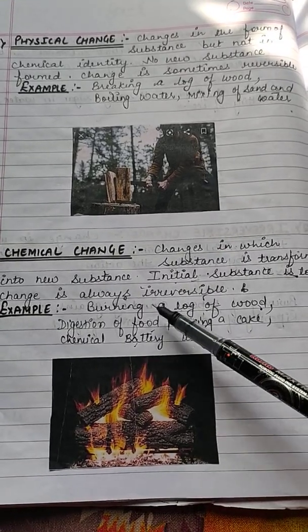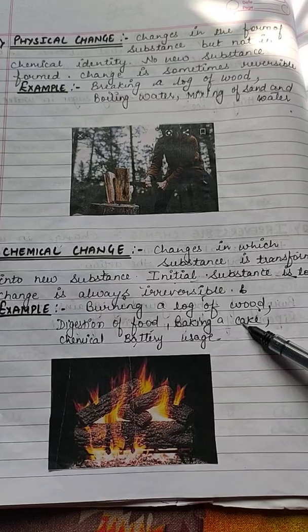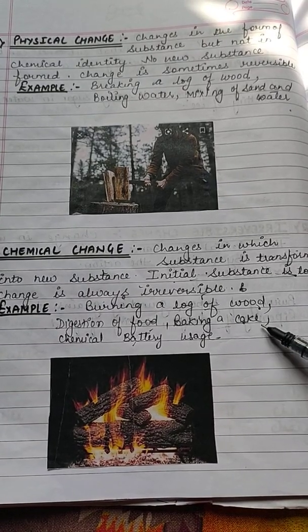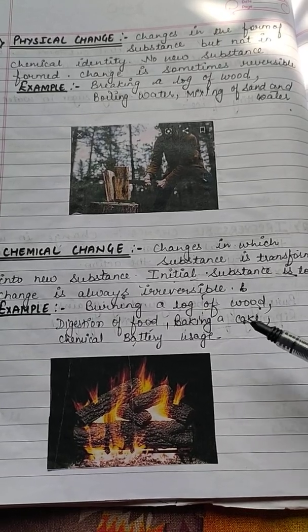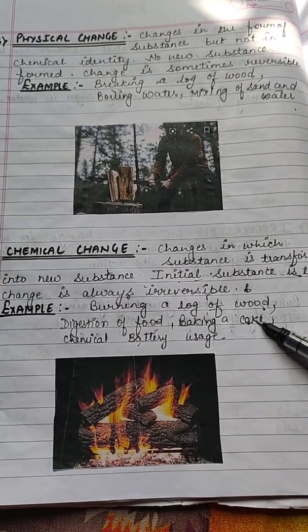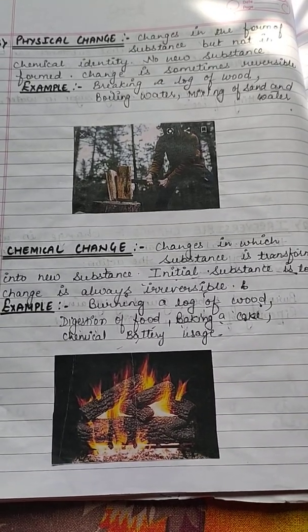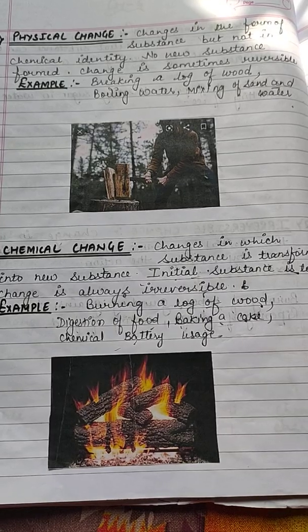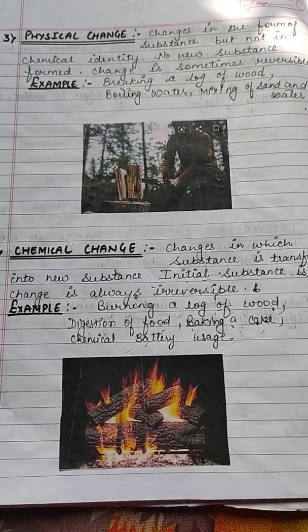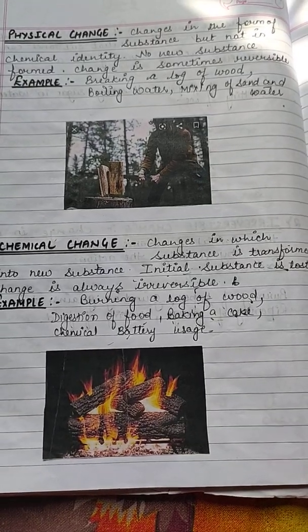Next is digestion of food. This is also an irreversible change. Baking a cake. When you bake a cake, you will never get it back in its initial state. So this is also a chemical change. Next is chemical battery usage. When you use the battery and you want to get it back, you will not. So there are four types of changes: reversible, irreversible, physical and chemical.